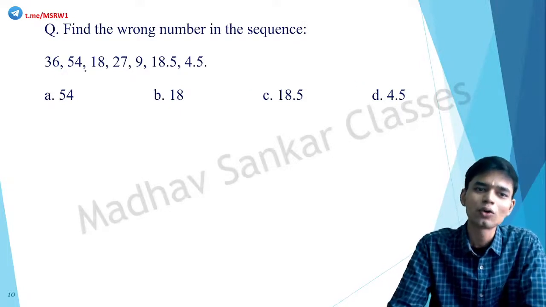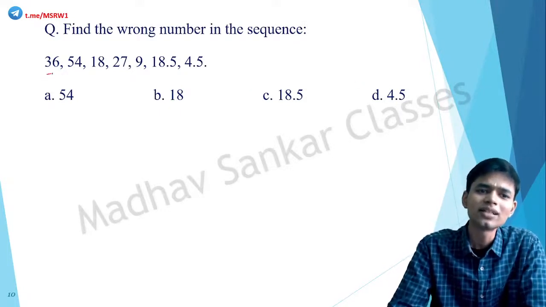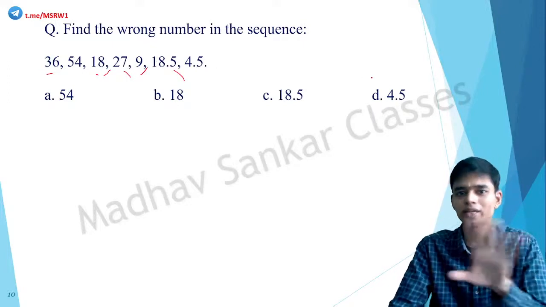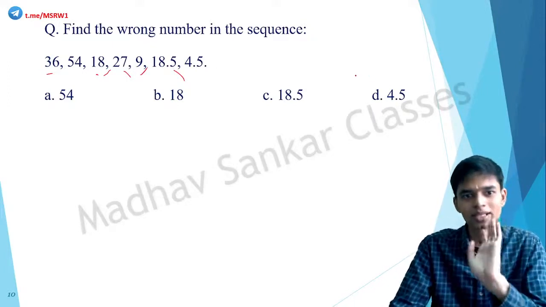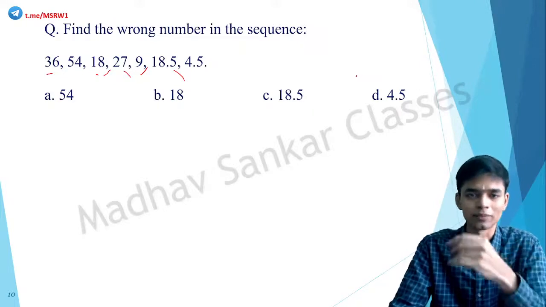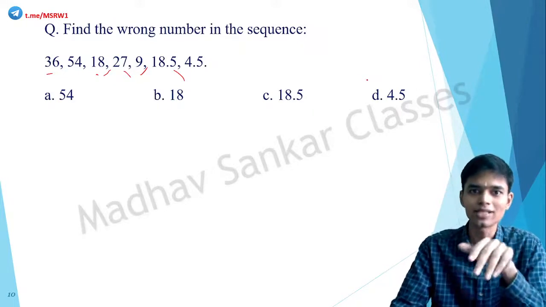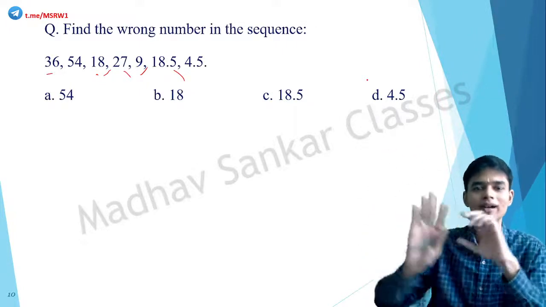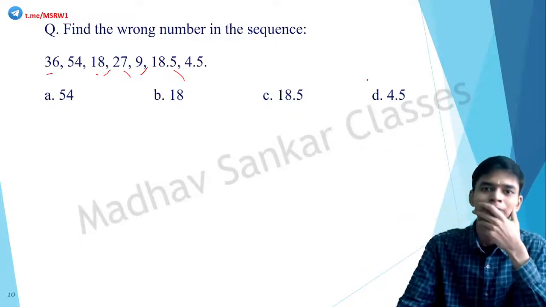Okay, so here 36, then it goes to 54, so it goes up, and then it comes down, again goes up, again comes down, again goes up, again comes down. So there is a pattern. There is a relationship between all of them. It's not very random. It's like going up, coming down, going up, coming down. So some sort of pattern does exist.